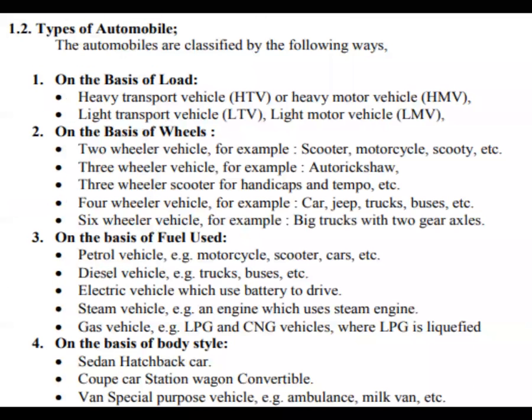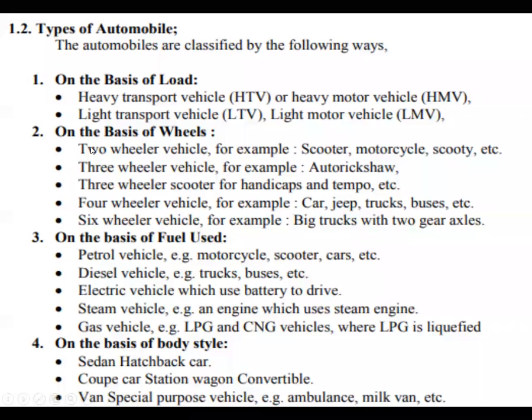So last class, we saw the types of automobiles. There are a few types of automobiles. Once again, I'll give you a glance of yesterday's class, because we started in the middle. The first classification is on the basis of load. There are two types of load classification: heavy duty classification and light duty classification. One more, medium duty classification, that also we can consider.